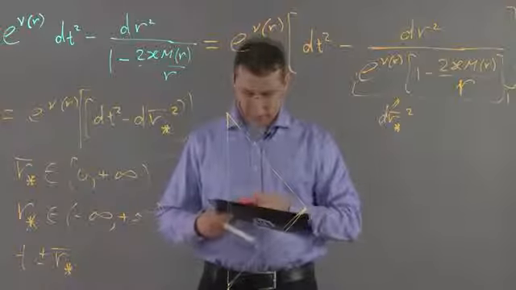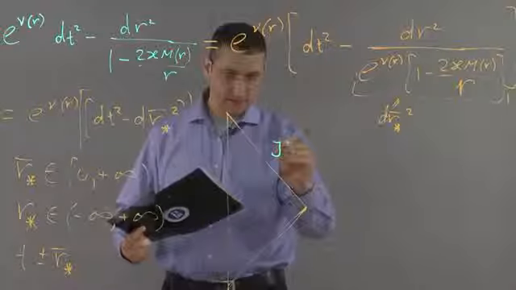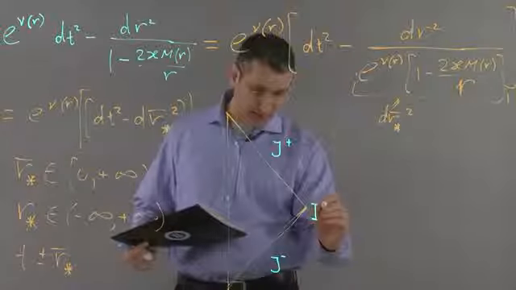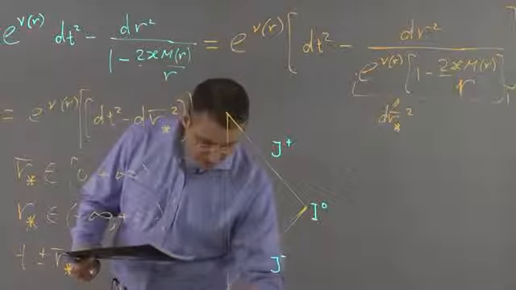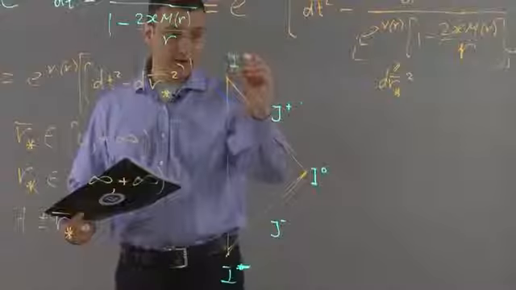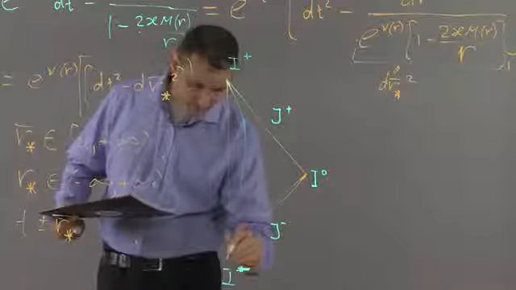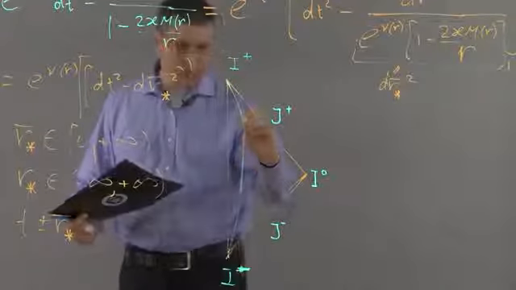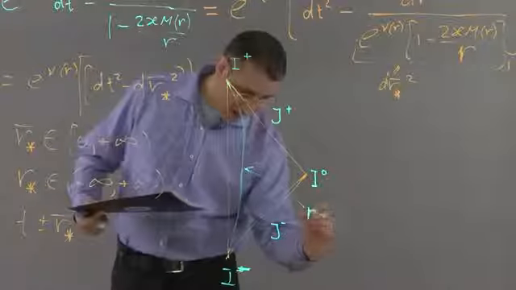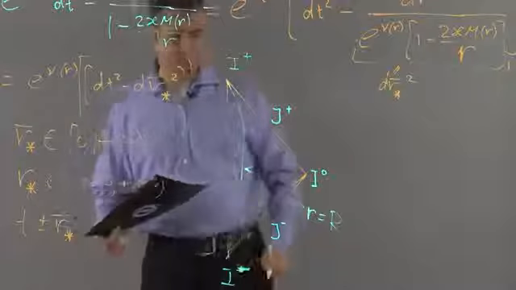This is scri plus, this is scri minus, this is asymptotic infinity, this is past infinity, this is future infinity, and this is the body of the star. So this is r equals big R. So this is the internal side of the star.